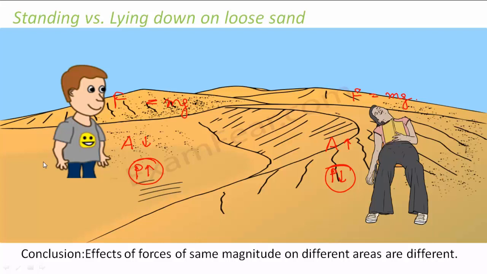So what do we conclude with all such examples? Effects of forces of the same magnitude on different areas are different, right? So now you understand why we are studying thrust and pressure. Because there are so many applications of thrust and pressure which we see around us, and also it is related to the weight of an object. It is related to the gravitational pull of an object.